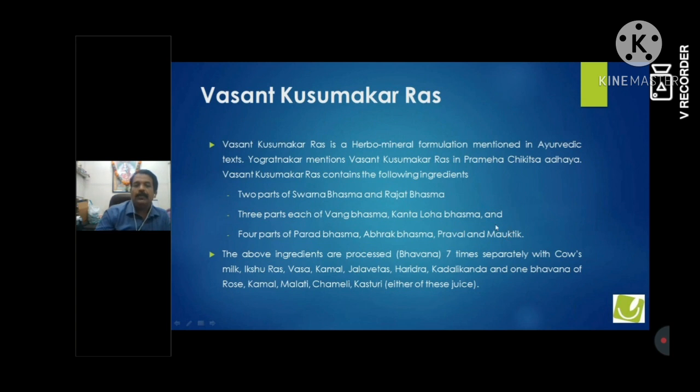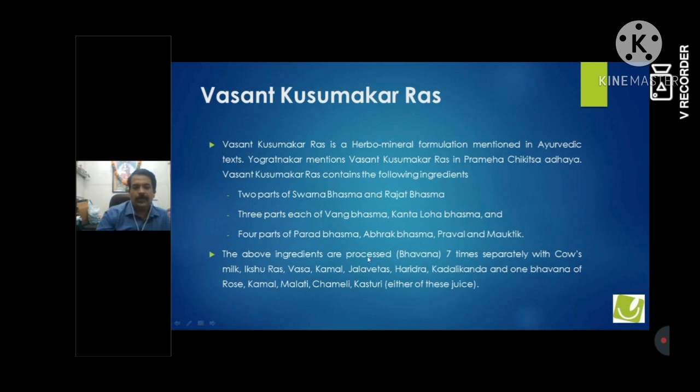So you can just see Praval and Moktik. This is for the Pitta part. This is for nourishment. Abhraka Bhasma is for Nadi Daurbalya, and Suvarna and Rajat are for all dhatus. So this is an excellent combination of Bhasmas which is used for nourishment of all tissues.